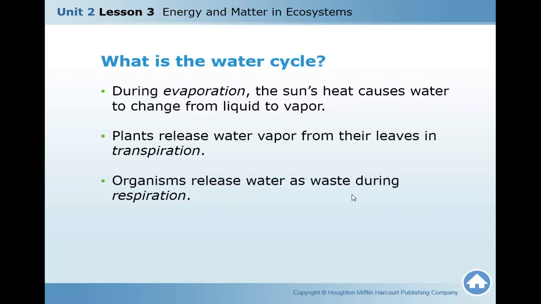What is the meaning of transpiration? Plants release water vapor from their leaves. It is an opening part in the plant which helps the water vapor go up from the plant.